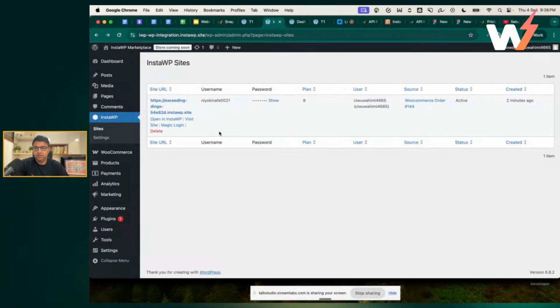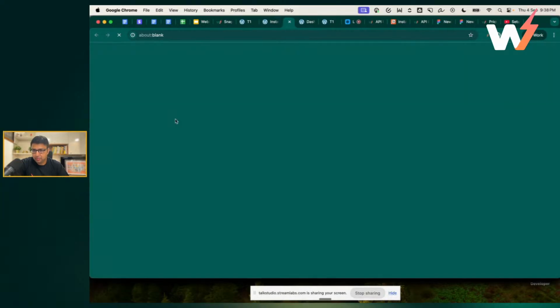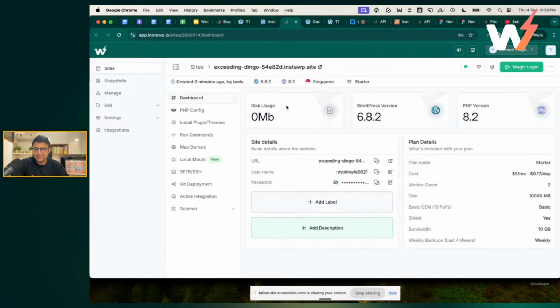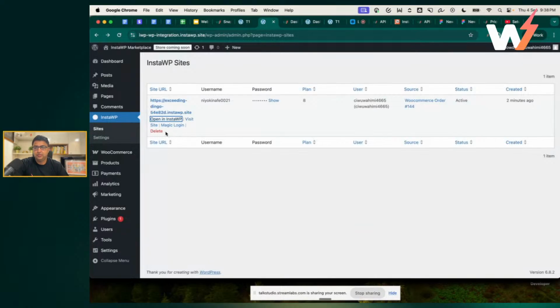And you can do a little bit of management here. You can see the username and password. You can also open in InstaWP if you want to see the InstaWP details page for the website. If you want to delete the website from here, you can do that too. And this will just continue to grow as we see more users.